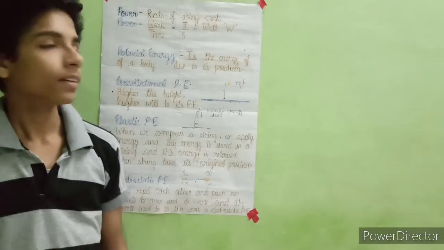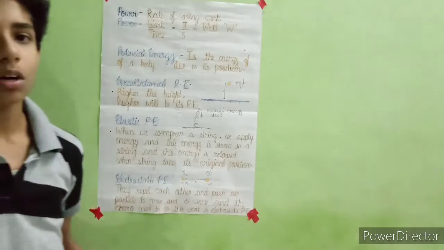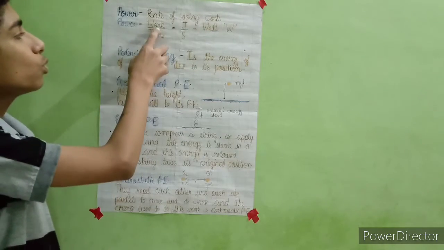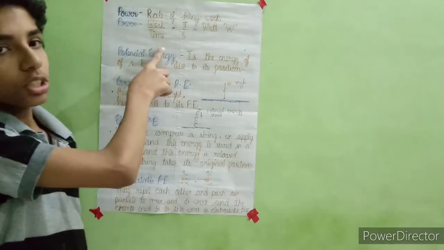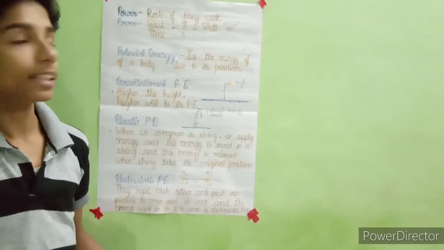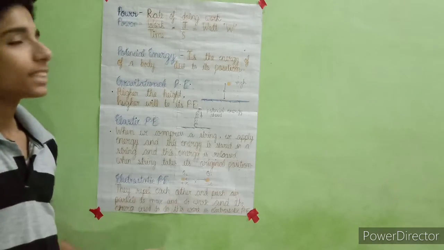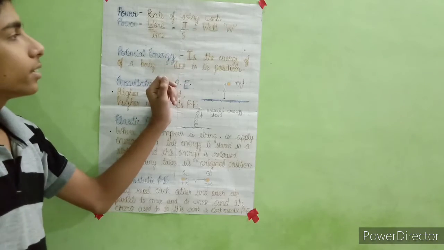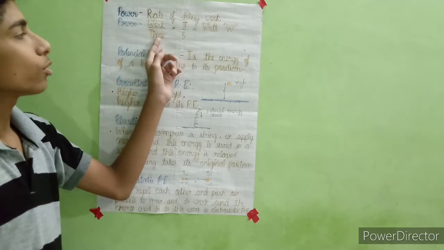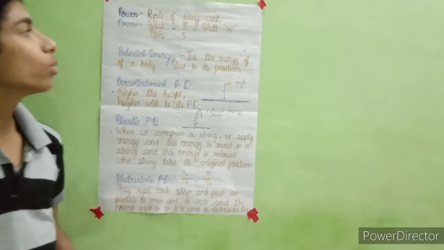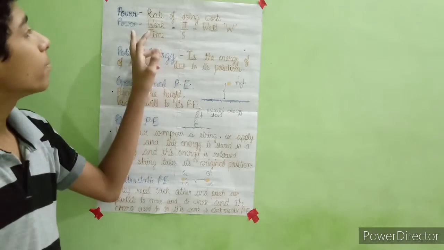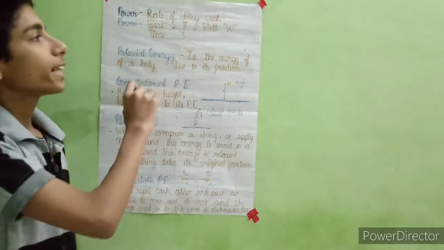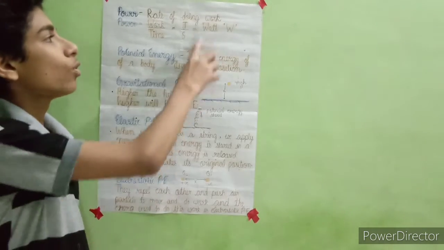Work is called power. Now let's talk about the formula or the definition of power. Power is equal to work upon time, which means how fast the work is done. Now the SI unit of work we know is joule, and the SI unit of time is second. So the SI unit of power will be joule per second, which is also called watt.